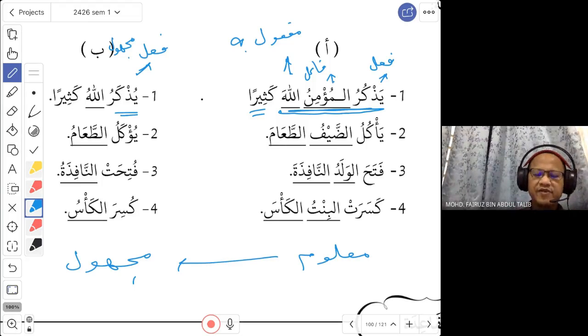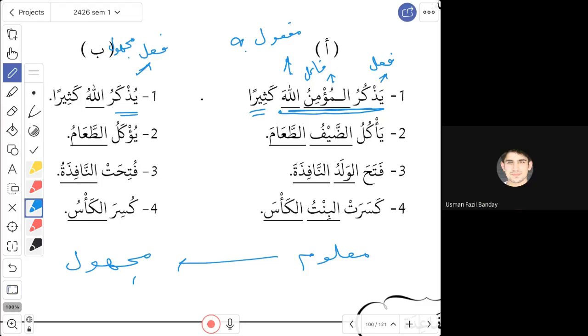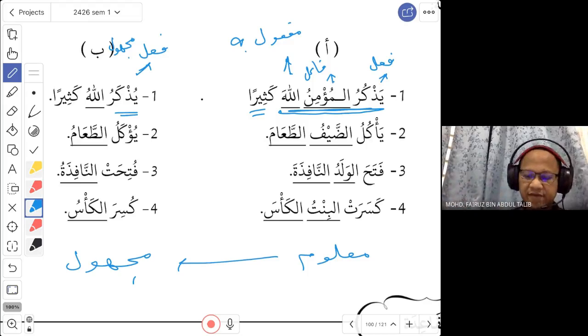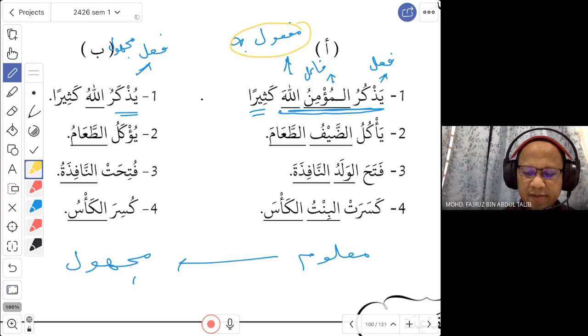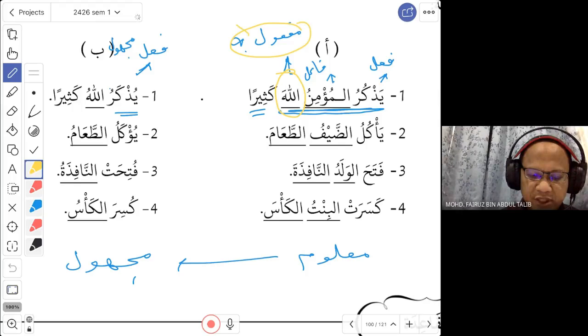Okay. So when you have a fi'l in a majhul form, should you have a fa'il or no fa'il? No fa'il. You cannot have a fa'il. Therefore, the word mu'min is removed. See, there is no longer the word mu'min here. Yuzkaru. So now, since there is no fa'il, you need a word to replace that fa'il. What is that word that is replacing the fa'il? The word is the maf'ul bih.